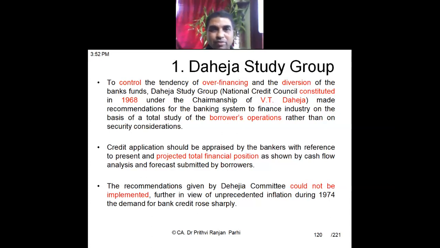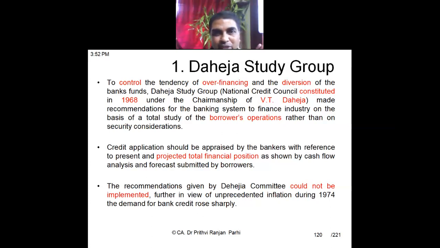This study group was formed and they gave many suggestions, of which two primary ones are that banks should give finance on the basis of the borrower's operations. That means on the basis of the borrower's business, not on the basis of security consideration. Banks give loans on the basis of some security, right? Most bank loans are secured loans.